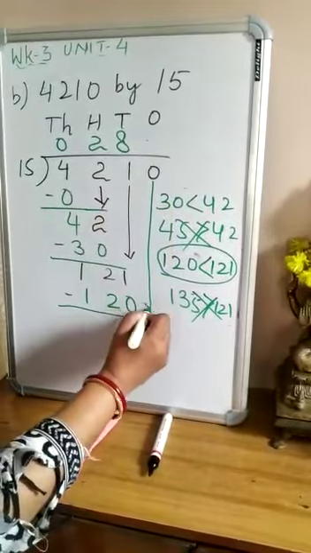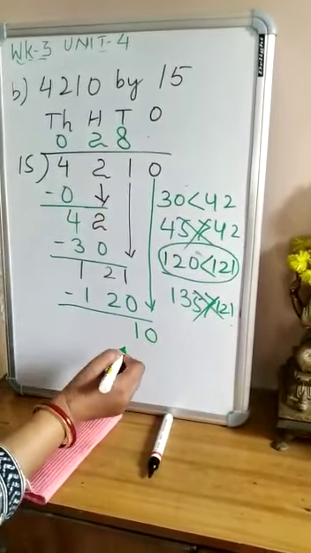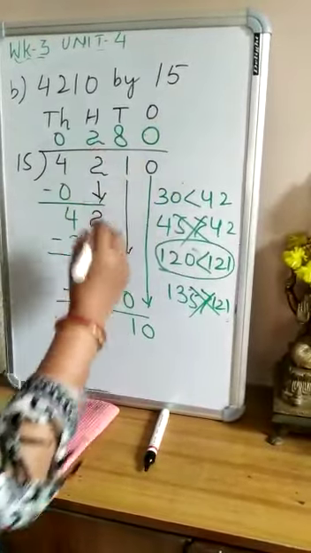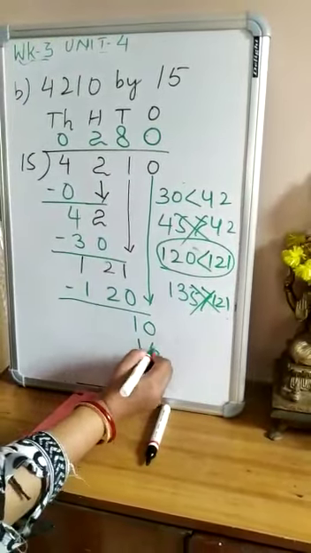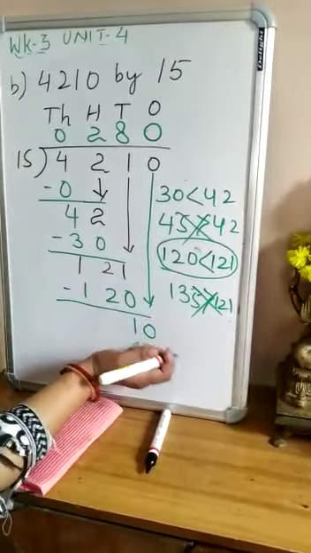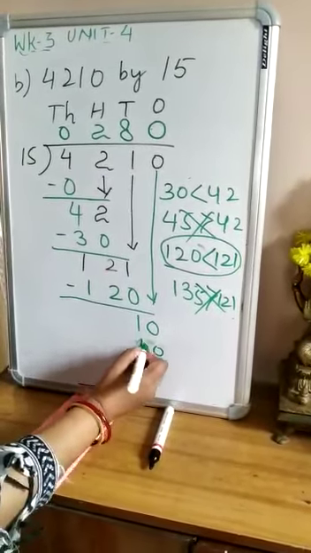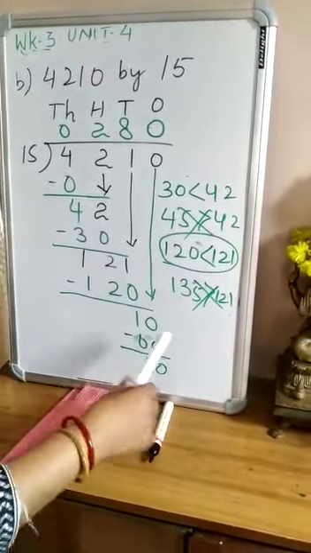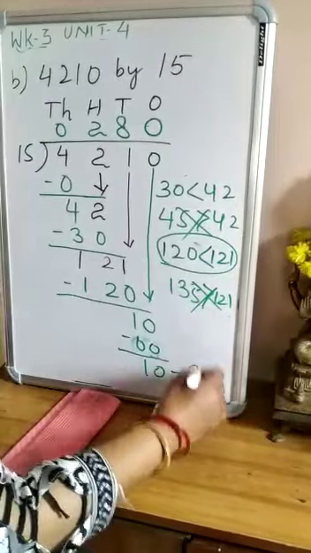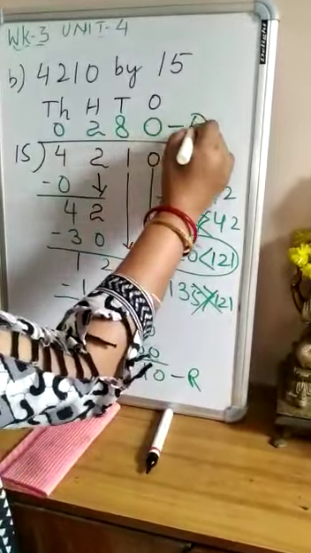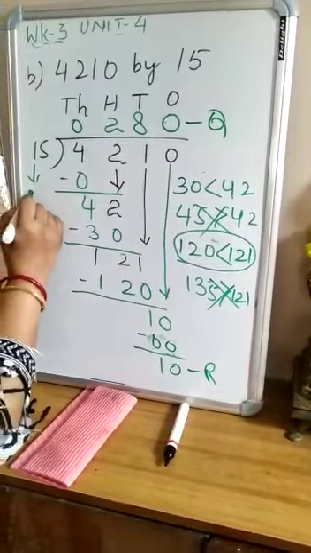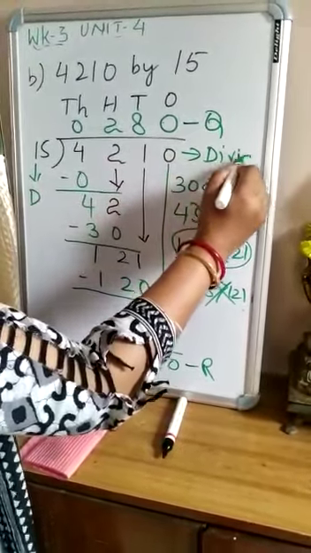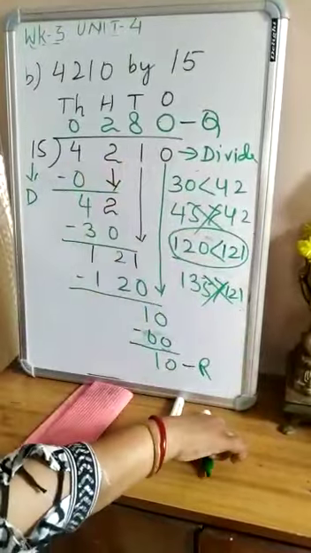Now I will write down this 0 along with 1. It becomes 10 ones. So here 10 is less than 15. So I will multiply with 0. 0 times 15 is 0. So 10 minus 0 is 10. So here all of you see children that 10 is the remainder and the quotient is 280. Divisor is 15 and dividend is 4210.